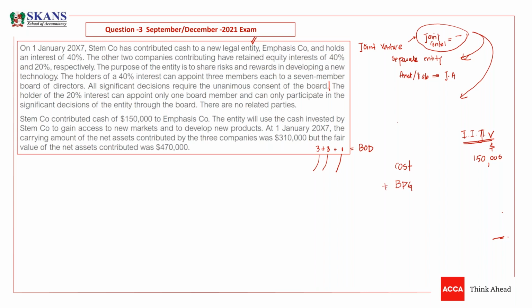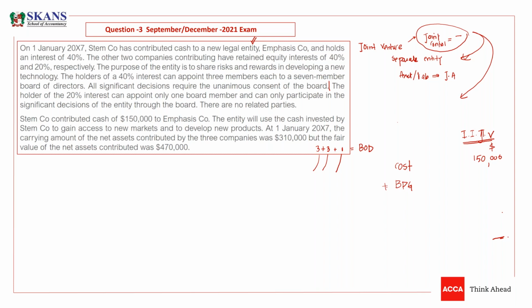If there is any, we need to record that. So this is something that you need to apply always on joint ventures and on associates. So guys, STEM company contributed cash of 150. The entity will use the cash invested in STEM company to gain access to new markets and to develop new products. At 1st Jan 7, the same day we acquired 40%.